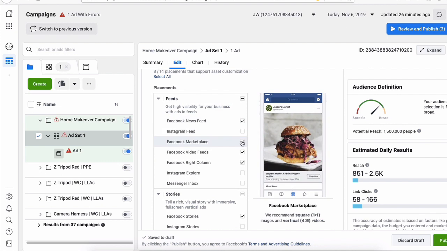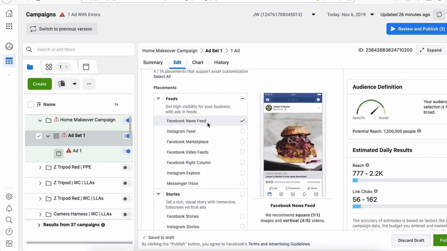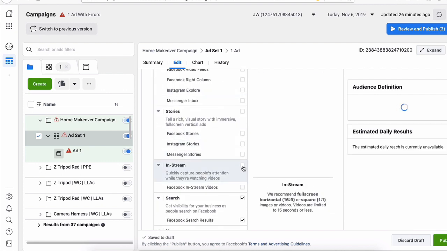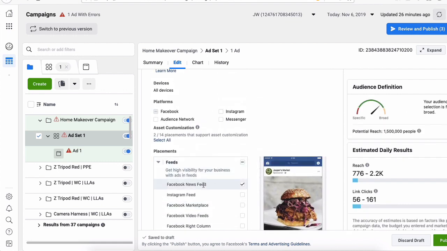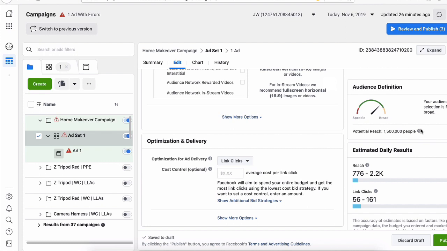We are going to remove Marketplace, video feeds, right column, and Facebook stories, and we're only going to do newsfeed. We're also going to remove in-stream video and search. Once we removed everything except the Facebook newsfeed, our audience definition decreased. So now we have 1.5 million people only, okay? This is really good. I like to target around 1 million people per ad set, so we have a little bit over 1 million. That's perfect.